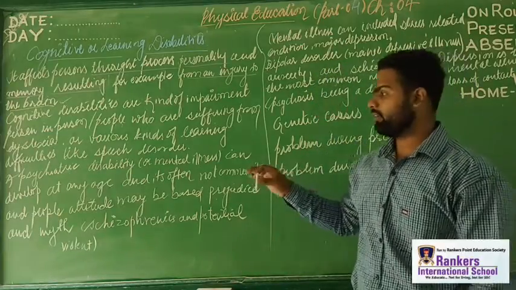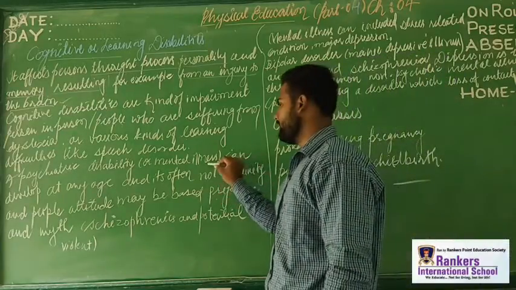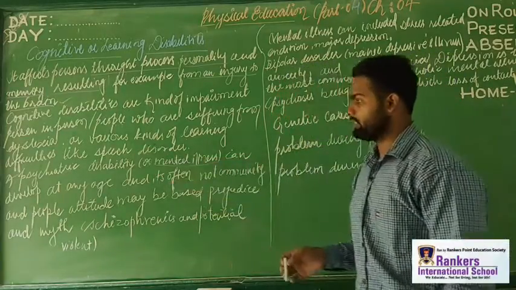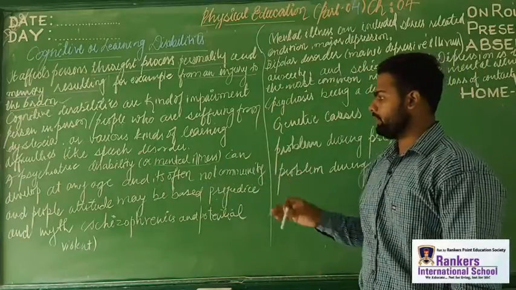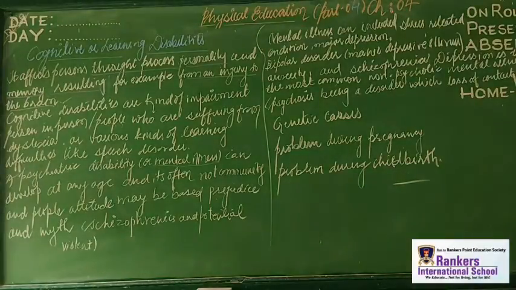A psychiatric disorder is also called a disability, is also called mental illness, and can develop at any age. So it is not compulsory that it will be at a particular age, but yes, this kind of impairment can occur at any age, and which may lead to some serious issues.